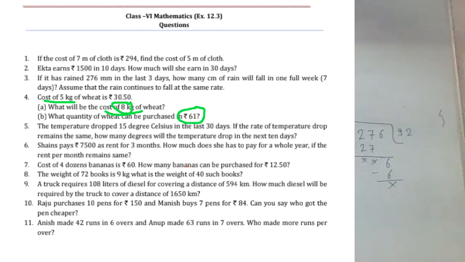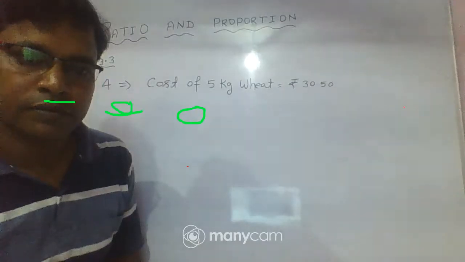And here, what quantity of wheat can be purchased in 61 rupees. Okay, first we find the cost of 1 kg wheat, and we divide 61 by the cost of 1 kg wheat. Then we find the quantity of wheat that can be purchased in 61 rupees. Clear? So let's see how.